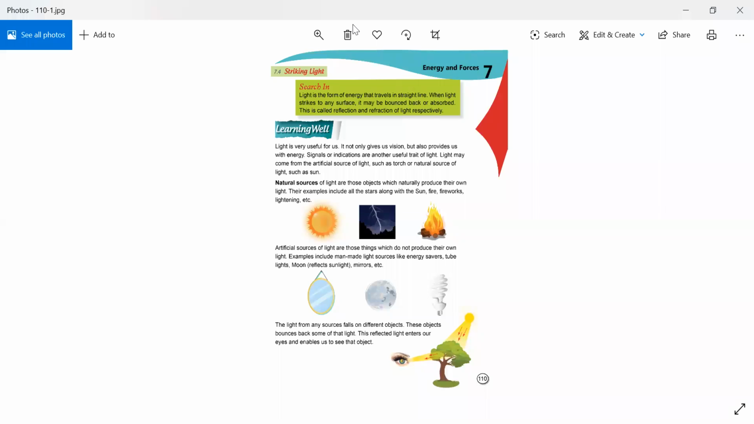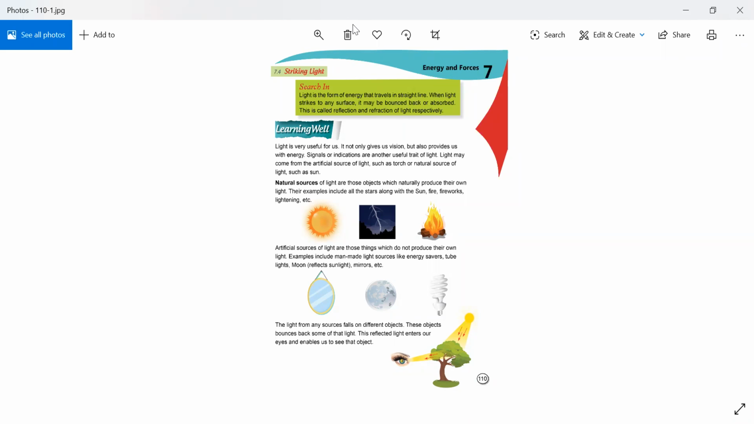Natural sources of light are those objects which naturally produce their own light. Their examples include all the stars along with the sun, fire, fireworks, lightning, etc. As I told you, natural sources of light are those objects which naturally produce their own light. And their examples can be stars, sun, fire, fireworks, lightning. They all are the natural sources of light.